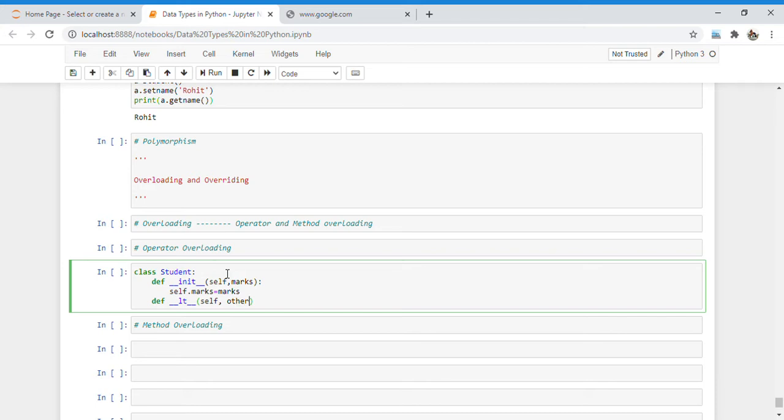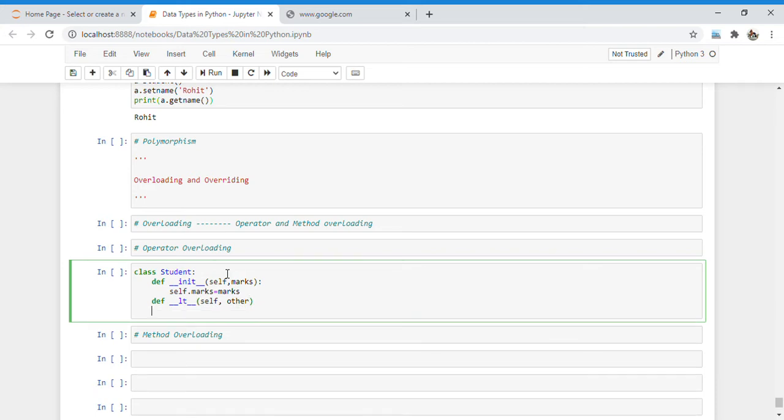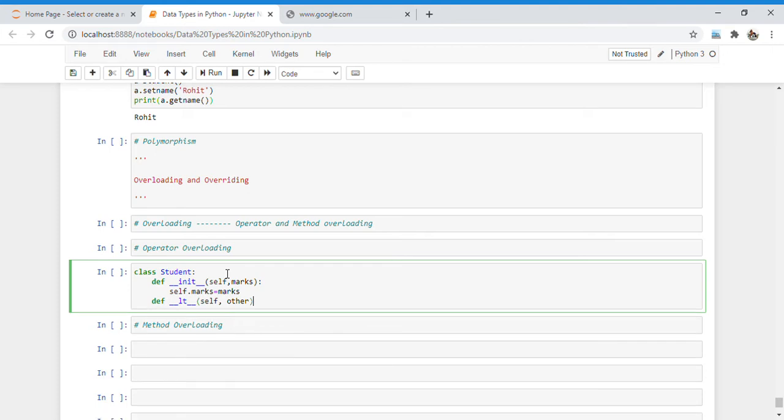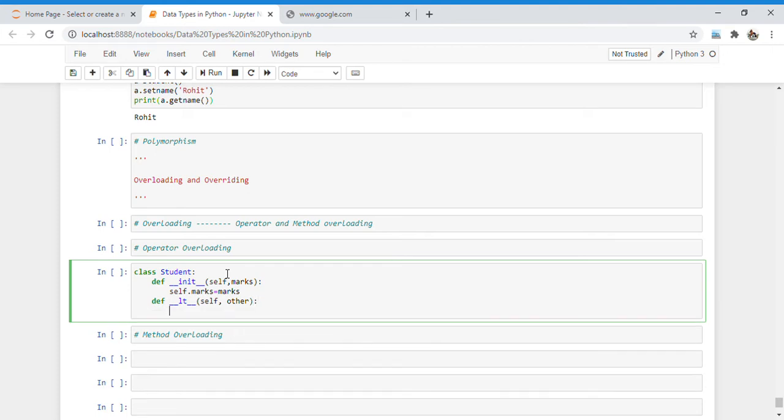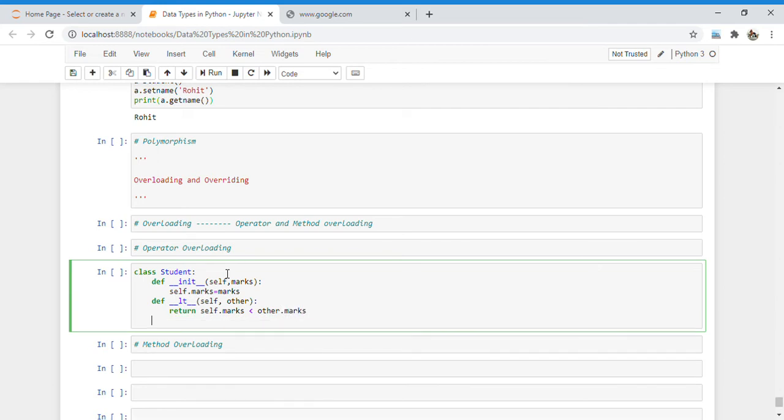here again I have to use a variable to compare the second number. Here we check whether self.marks is less than the other marks. So first parameter less than second parameter, we have to check.